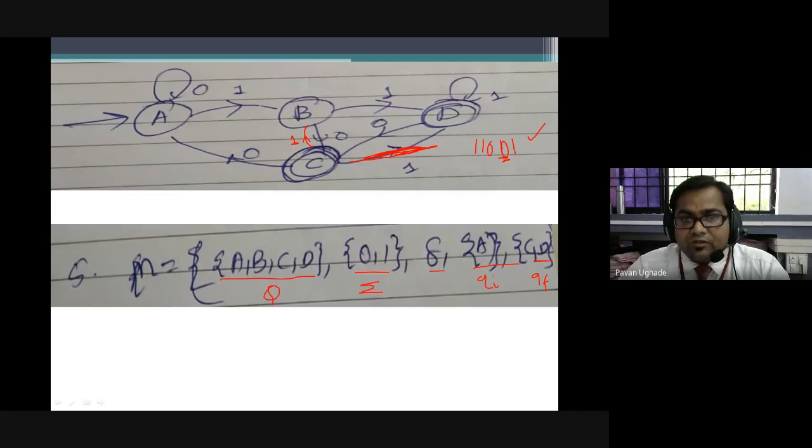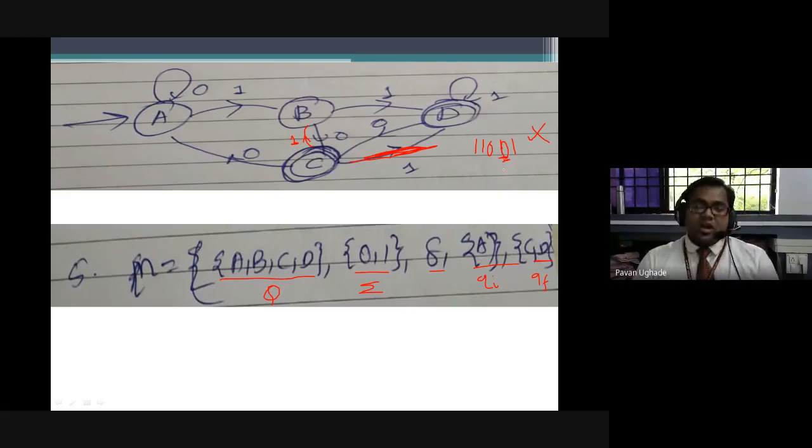Okay, a over 1 b, b over 1 d, d over 0 goes to c over 0, c over 0, the transition of c on 0 is a to b. Are you getting it? It is reaching b. B is a non-final state, so this will be rejected.